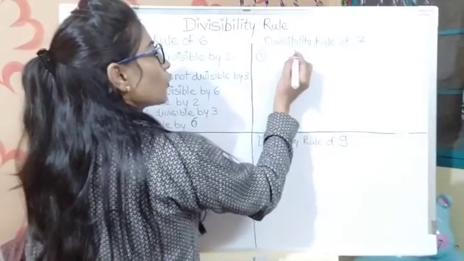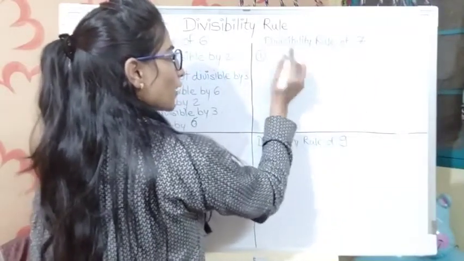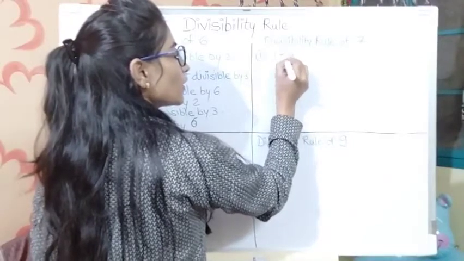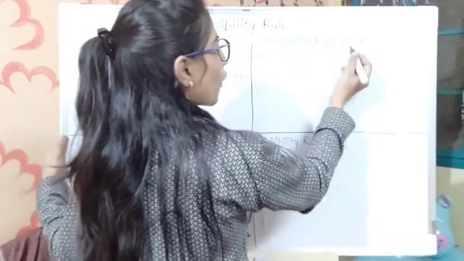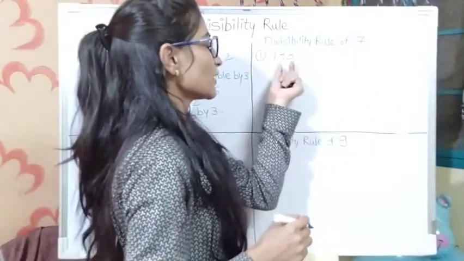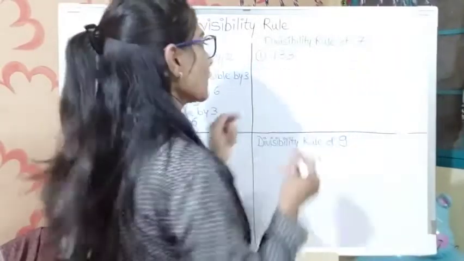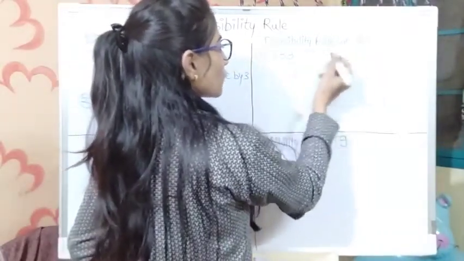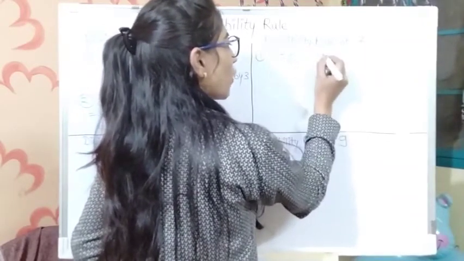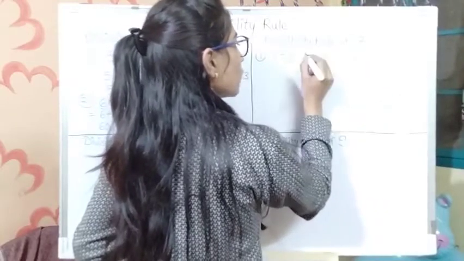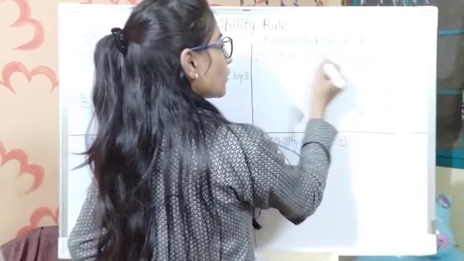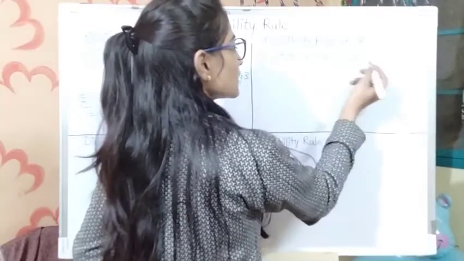Let's take an example. According to the divisibility rule of 7, what do we have to do? Suppose I have taken one example here, 133. We have to verify the divisibility rule of 7 for 133, to find out whether this number is completely divisible by 7 or not. According to the rule, we take the last digit, which is 3, and make double of it, which is 6.